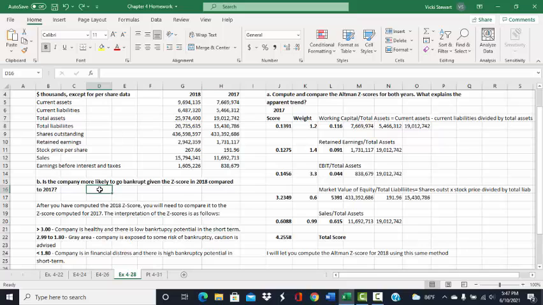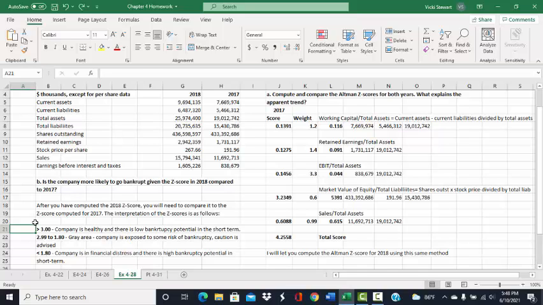The B portion of the problem asks, is the company more likely to go bankrupt given the z-score in 2018 compared to 2017? So after you compute the z-score for 2018, you want to compare it to 2017 and see what the trend is. If the trend has gone up, the company is less likely to go bankrupt. If it goes down, they are more likely to go bankrupt. But let's see how we are to interpret these scores.